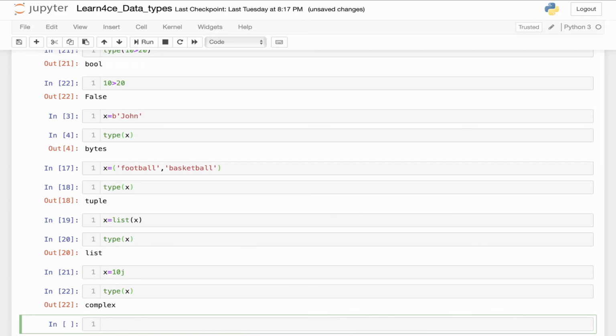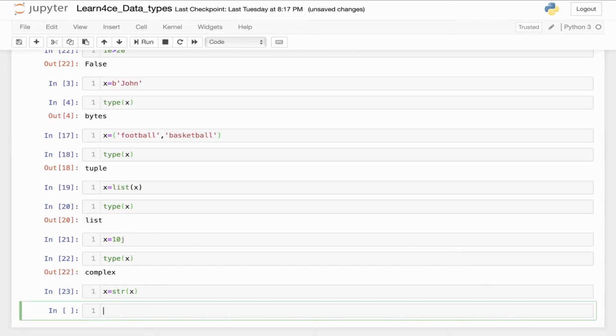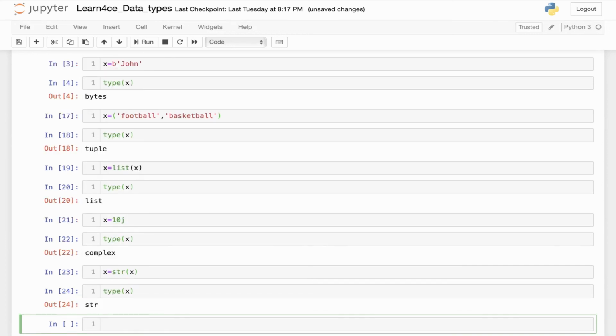Now let's say I want to convert it to a string in Python. The function I can use is str, so X equals str(X). Basically, the right side of the code converts X, which is already defined as a complex, to a string and puts the value inside X. If I run this line of code and ask Python what is the type of X, it shows it as a string.